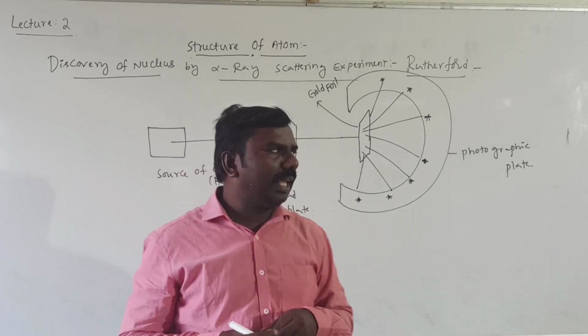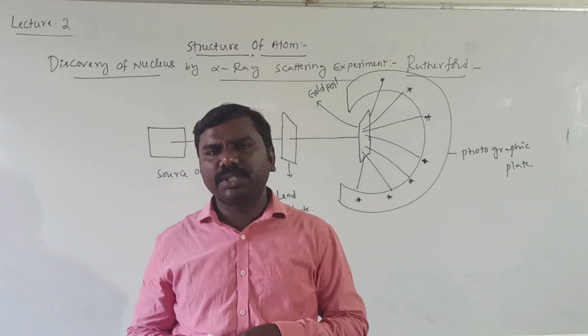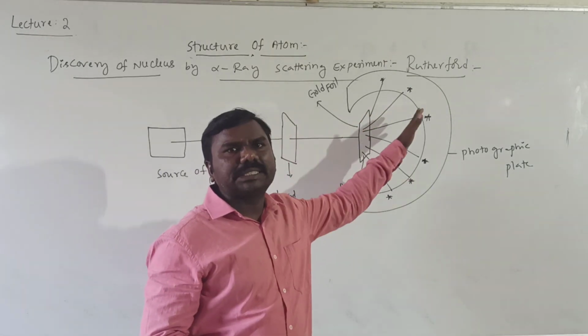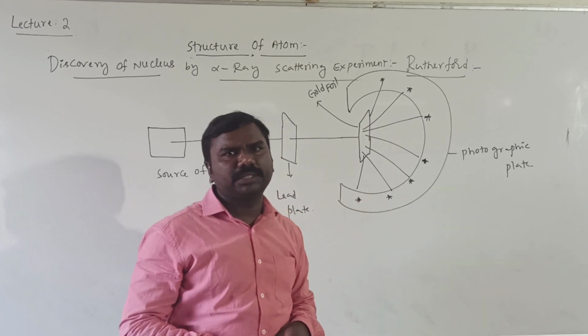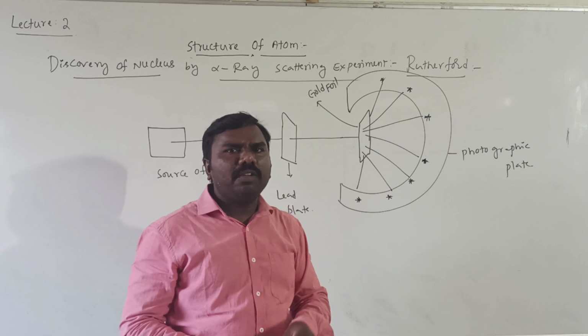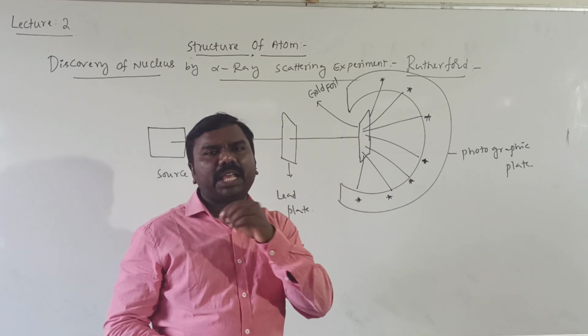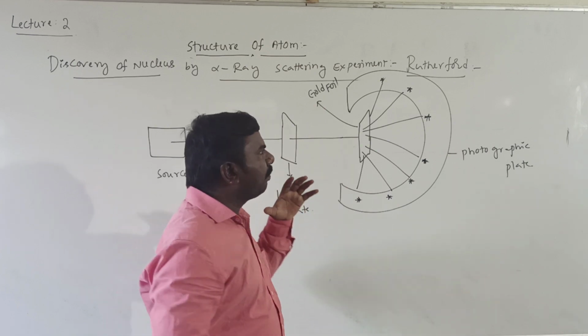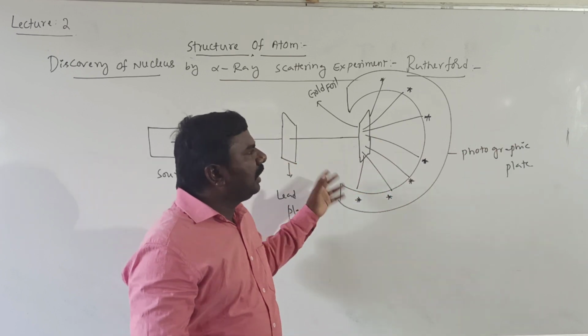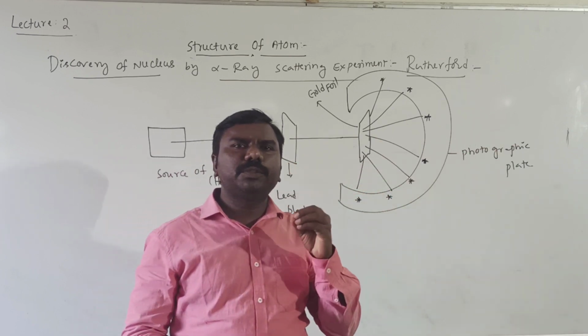By this experiment, he gave a few points. The observations are: the majority of the particles are scattered in different directions. Next, very few particles are bounced back. Maximum particles are scattered. By these observations, he gave a few points.